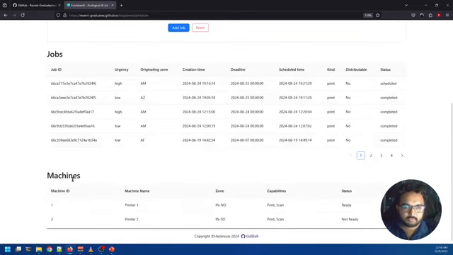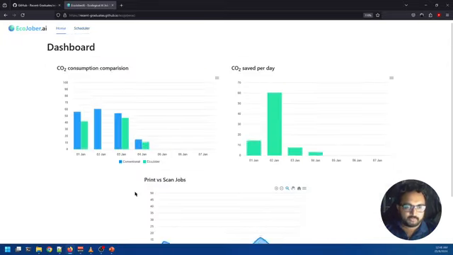Now, the machines are the ones where the jobs can be run. We have two machines, two printers actually, and this is the zone where each printer exists. For now, we do not have any link between the originating zone and the zones where the machines are available. It is supposed to schedule a job in a machine which is present in the originating zone, because we said distributable is no. So that is that. Back to the PPT.